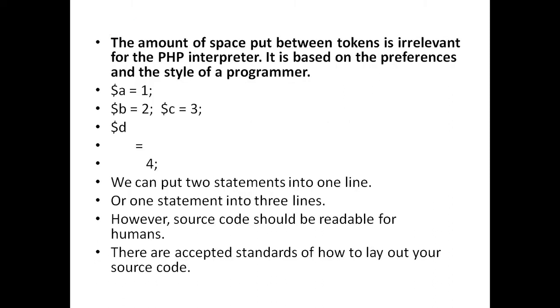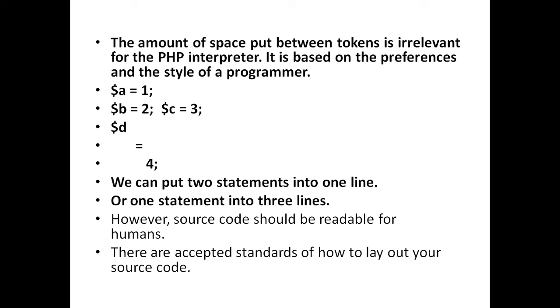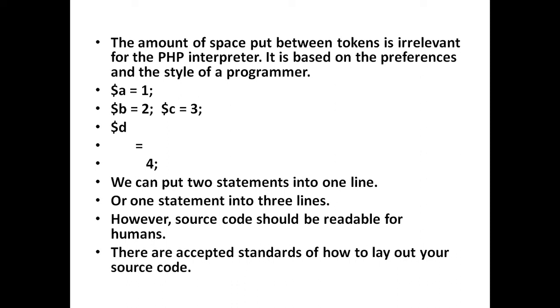The amount of space between tokens is irrelevant for the PHP interpreter. It is based on the preferences and the style of the programmer. That is $A equal to 1, $B equal to 2, $C equal to 3 and $D equal to 4. We can put two statements into one line or one statement into three lines. However, source code should be readable for humans. So it is not feasible to write one statement in three lines. These are the accepted standards of how to lay out your source code.